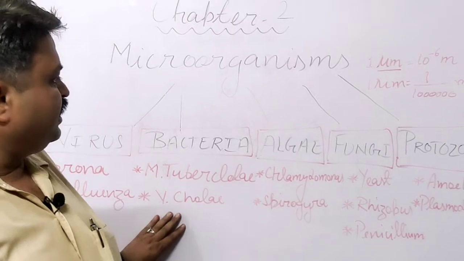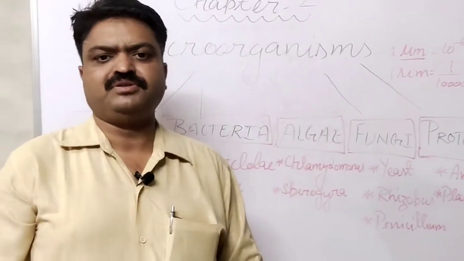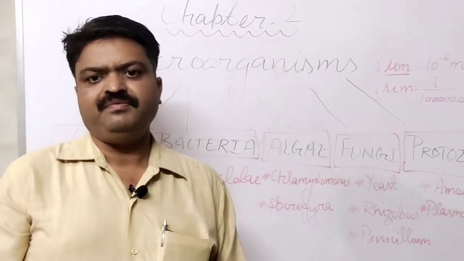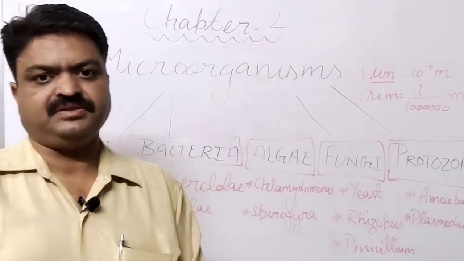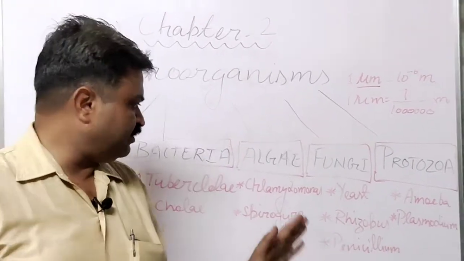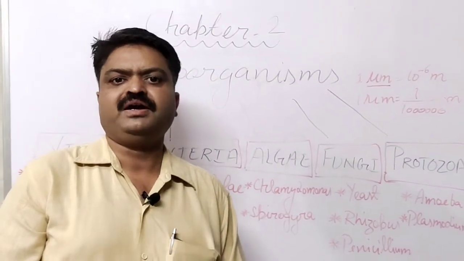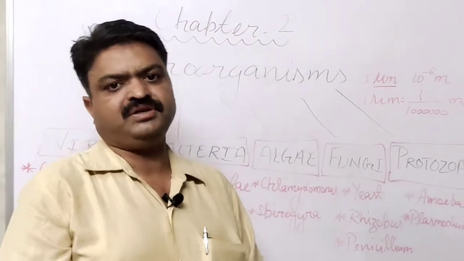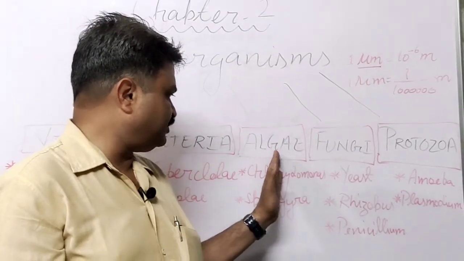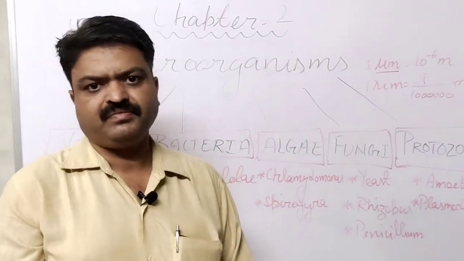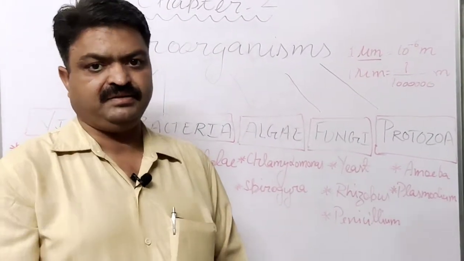Like this, there is another microorganism, student. What is special about this microorganism? When we observe it, it has a greenish structure. Others do not have the greenish structure, but algae is the only microorganism that has the greenish structure when we observe it under the microscope. The main example of this microorganism is Chlamydomonas. Chlamydomonas is an algae that has a single cell.